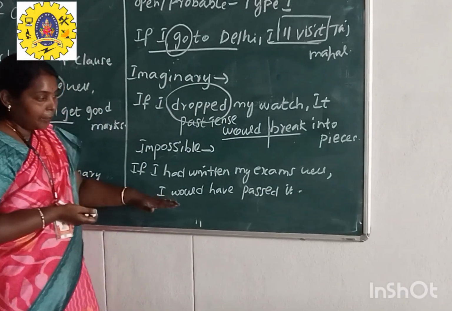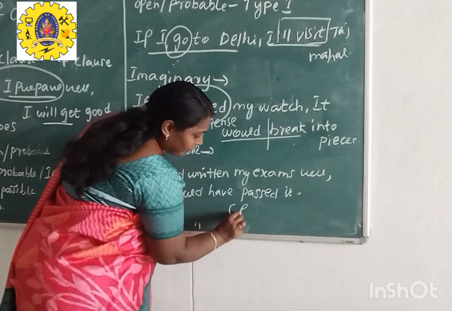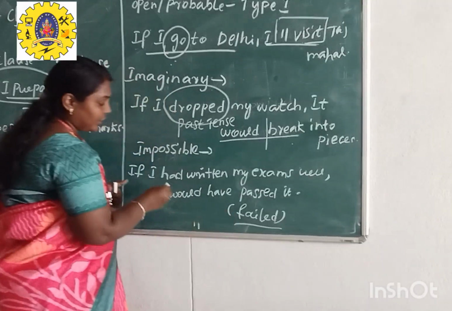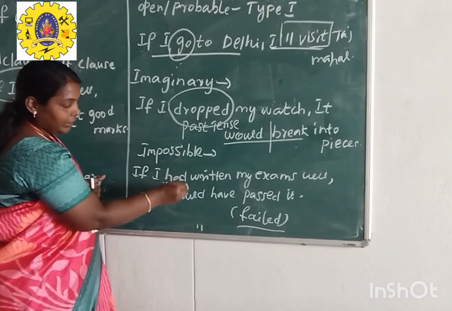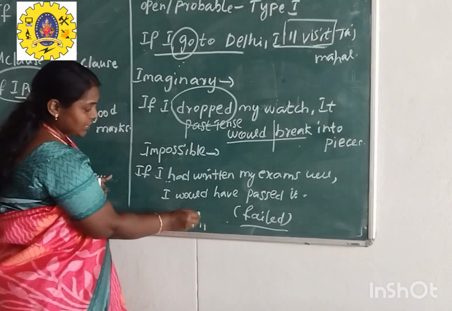So what is the outcome? The outcome is currently she got failed in that subject. So where is she going to change it? The cause is that she didn't write her exams well. So based on that, the outcome caused her to get a fail mark in that particular subject.